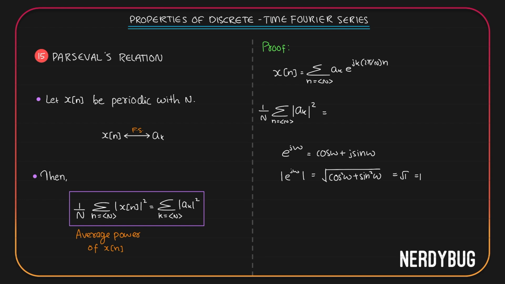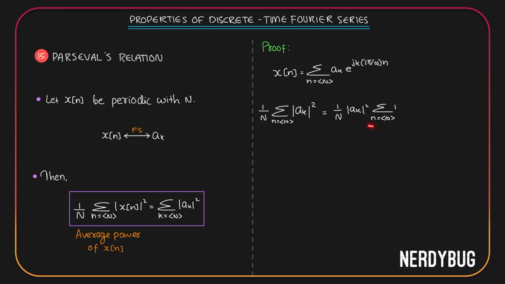This will be 1 by N mod a_k square summation n takes any N consecutive integer values of 1. So basically you're just counting 1 plus 1 plus 1 up to N terms. So this is simply equal to N. We get 1 by N magnitude of a_k squared multiplied by N, or this is equal to magnitude of a_k squared. What we got is the average power of one component signal.